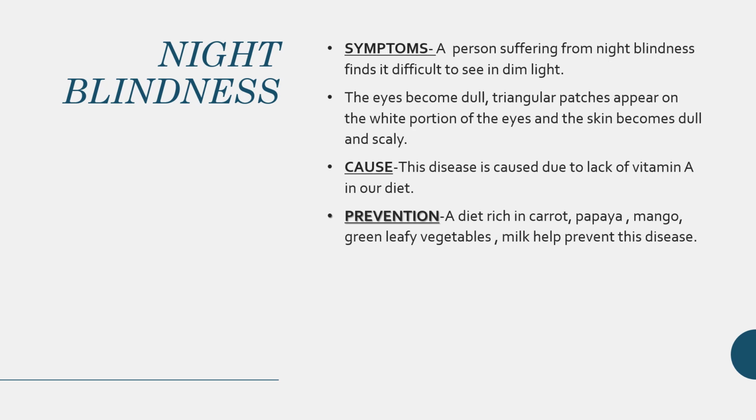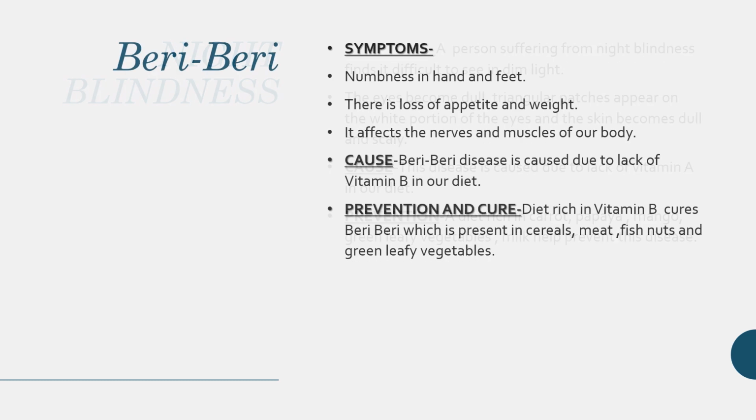So, now we know that it is caused due to the lack of vitamin A. So, how can it be cured? If we continue to take supplements of vitamin A or the food items which contain vitamin A, then the condition of night blindness can be cured or prevented. Like a diet rich in carrot, papaya, mango. All these are rich sources of vitamin A. Green leafy vegetables will also help in preventing the disease of night blindness.